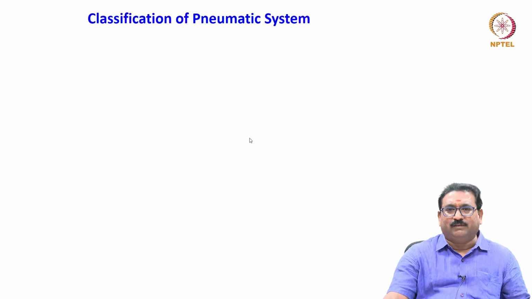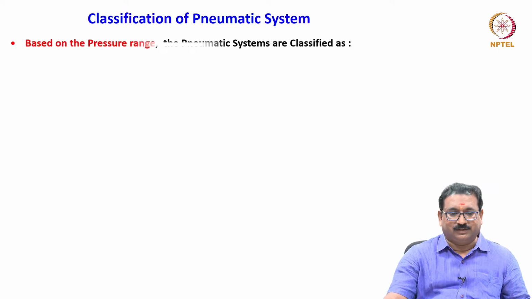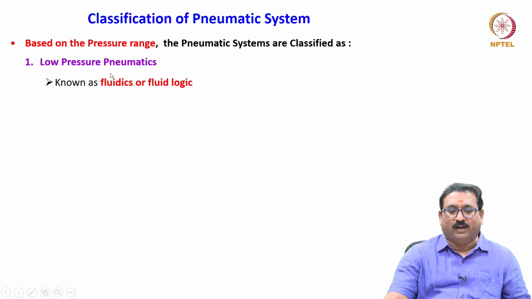Now we will see the classification of pneumatic systems, and how and where they are used in industries. Based on the pressure range, the pneumatic systems are classified as low pressure pneumatics. What is this? It is also known as fluidics or fluid logic.